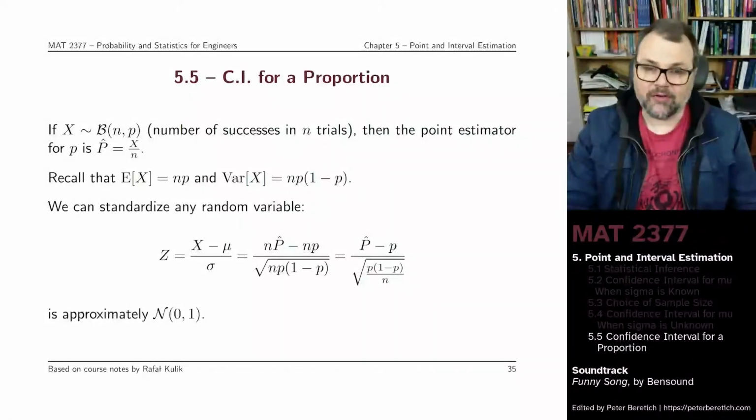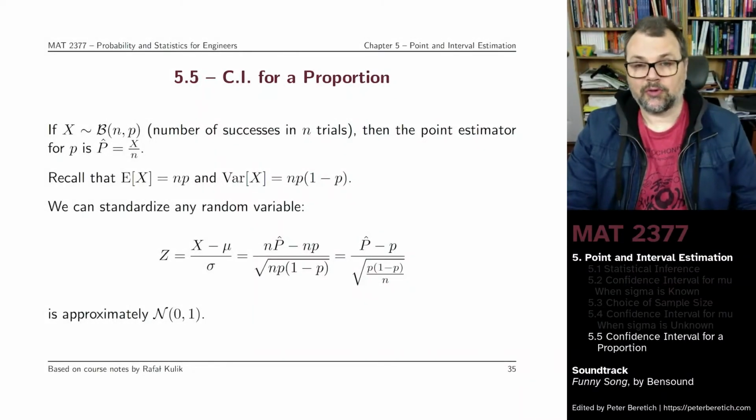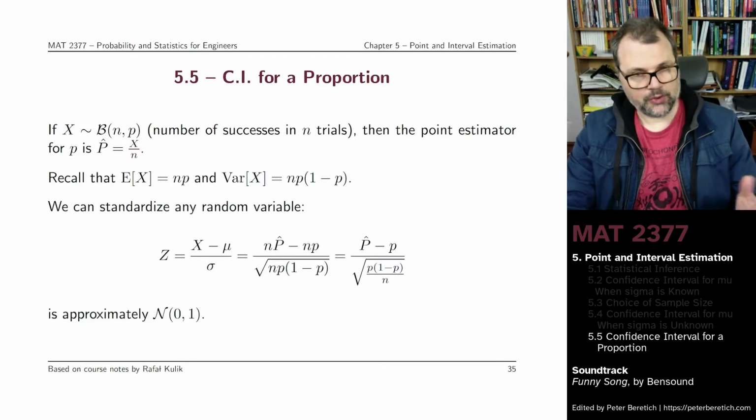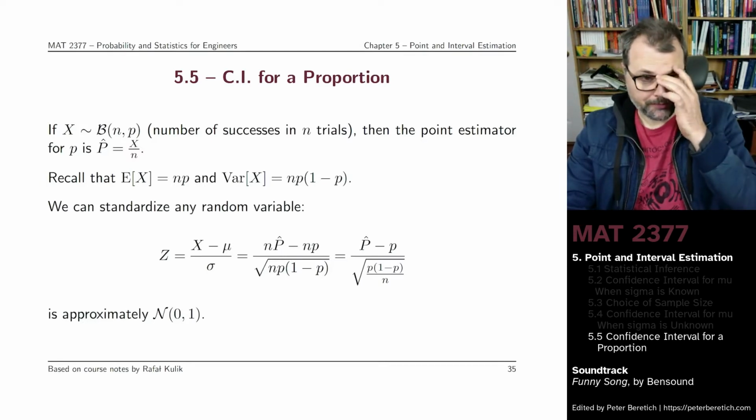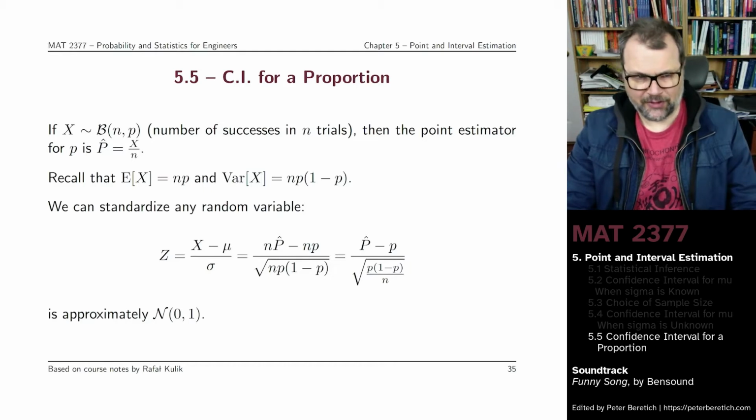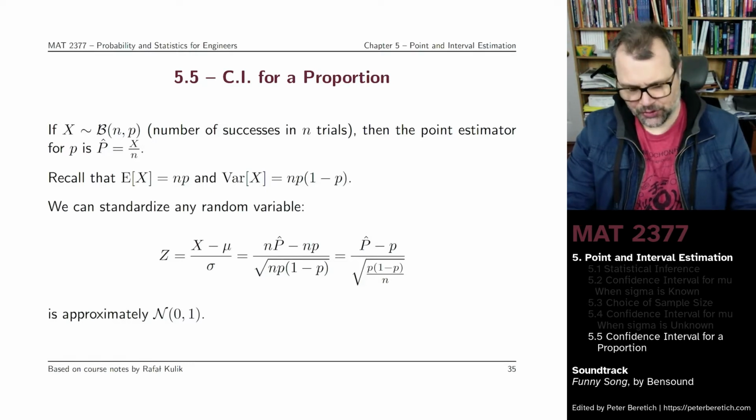You can build confidence intervals for other quantities as well, not just for means. I'll show you here how you would build one for a proportion. Let's say you have a random variable x which follows a binomial distribution with parameters n and p. X measures the number of successes in n trials, with p being the probability of a success in one trial, assuming that all of these trials are independent from one another.